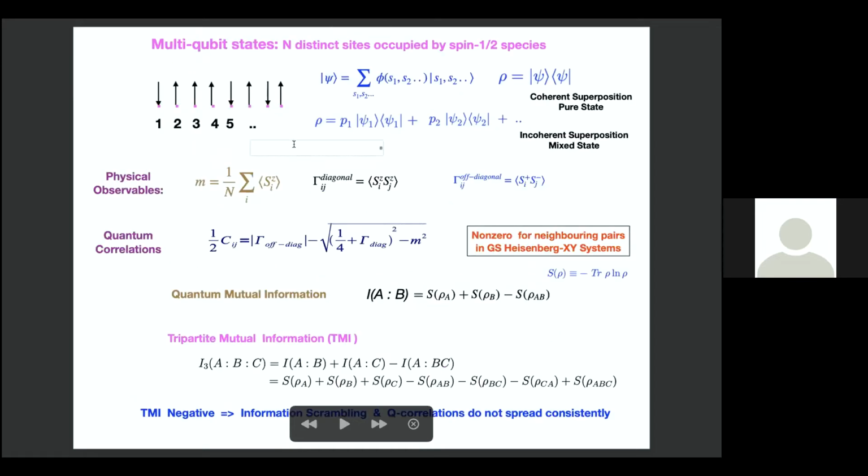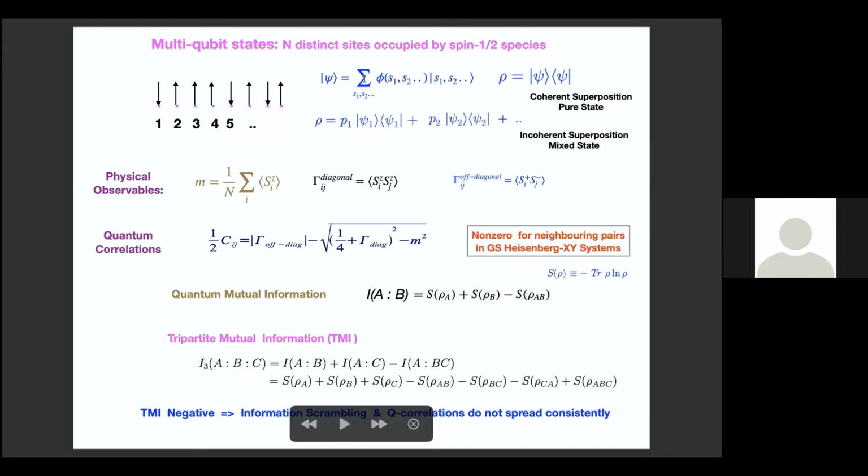Now many qubit states basically means that you have, let's say, many spin-half species. I've labeled them as distinct parts, 1, 2, 3, 4, 5 like that. And then let's say this is one of the basis states: the first spin is up, then down, down and up, and so on and so forth. Like that, many basis states will be there.